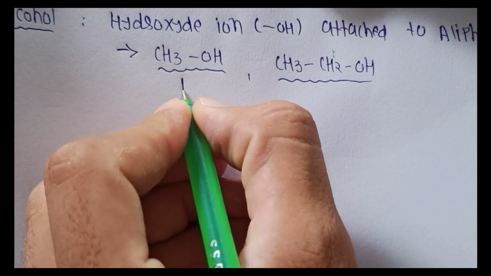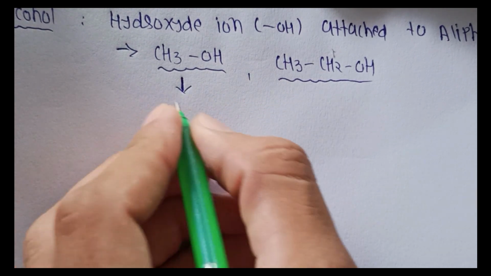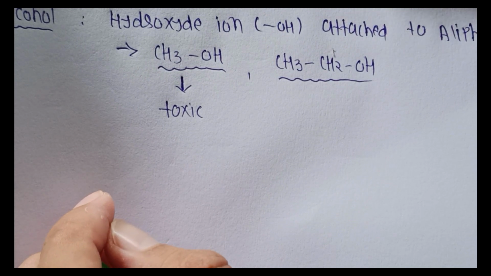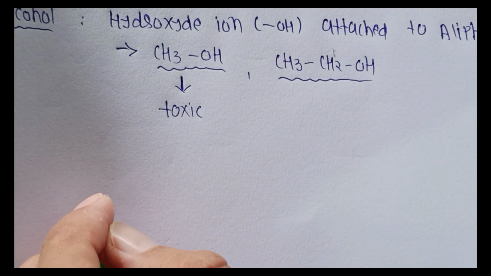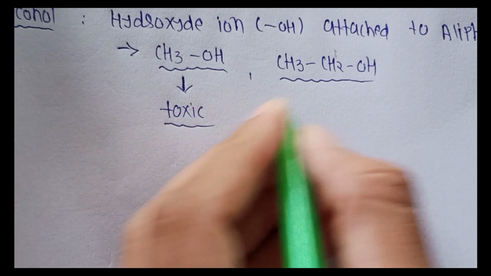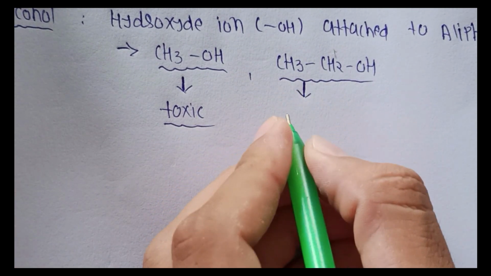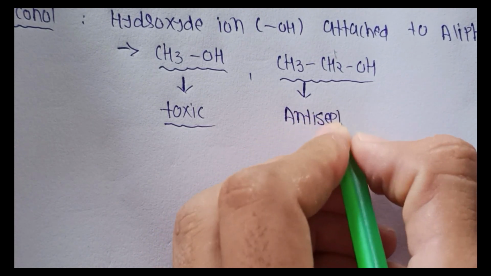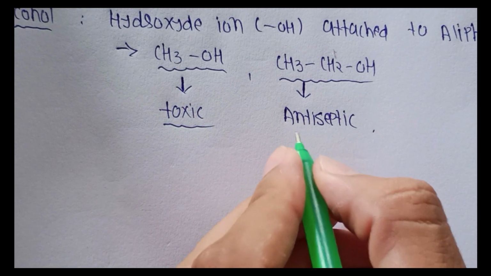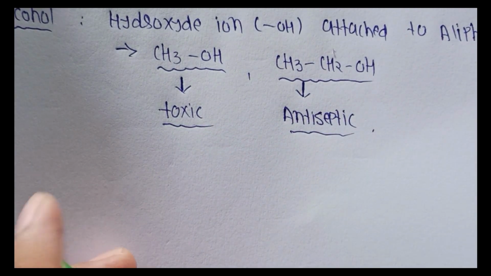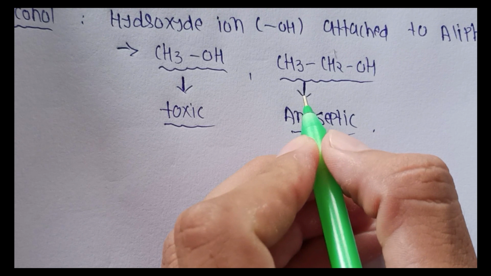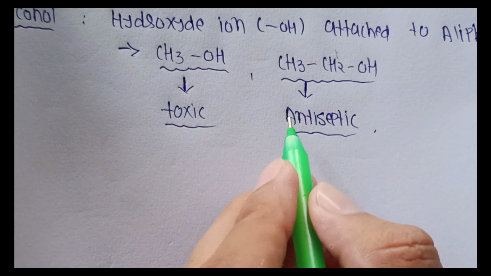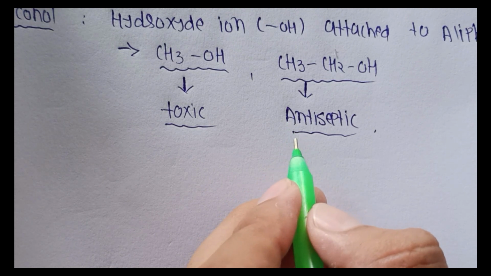In methanol, generally methanol is toxic in nature. It directly affects our body, so it is very toxic. Ethanol is antiseptic in nature, which means today ethanol is used in sanitizer and in other medicines for sanitizing use.